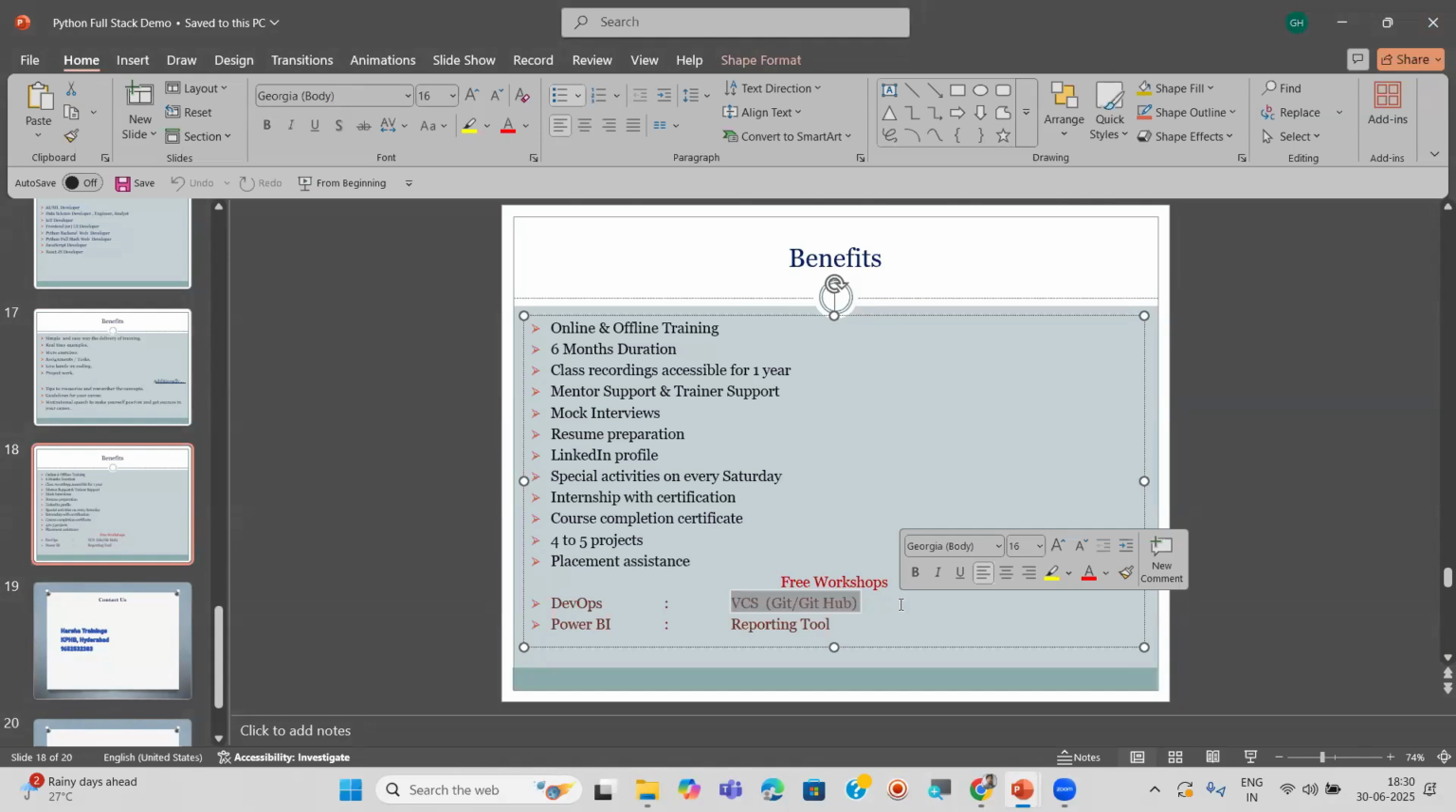It's a cloud platform. Every developer must have knowledge of this, and we also use it for reporting, which we'll see later. Separate faculties are going to take these workshops. However, these are also helpful for you. You also can put these in your resume.